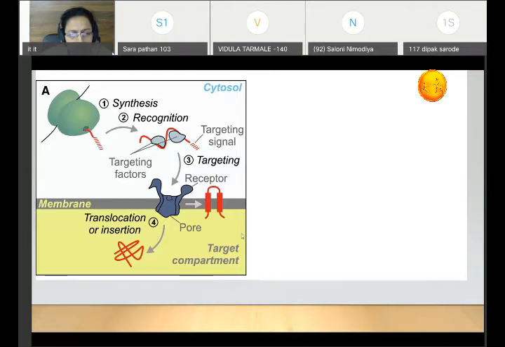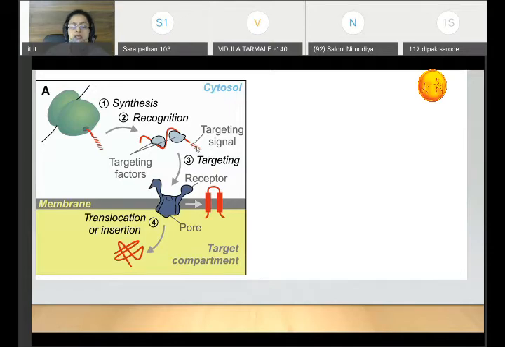Whatever the cell compartment, the whole process is the same. The completely synthesized protein with its targeting signal is recognized by the receptors and comes into the compartment through a pore.